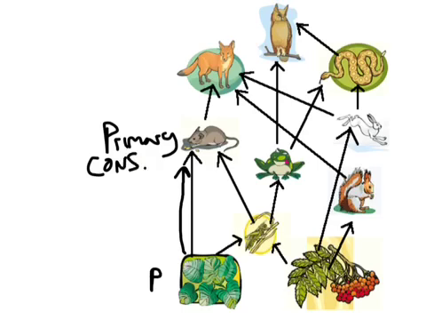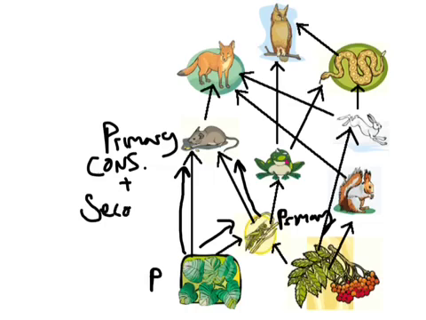But let's say I follow a different food chain, right? Let's say instead of following straight up to the mouse, I go first over to this grasshopper. Well, the grasshopper is eating the producer, so he's going to be my primary. And then if I follow the grasshopper up to the mouse, I'm also going to see that the mouse is also a secondary, because he's eating the grasshopper. That's a primary. So you can be more than one classification at a time. You just have to follow every food chain in your food web.